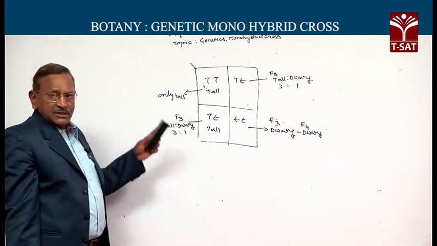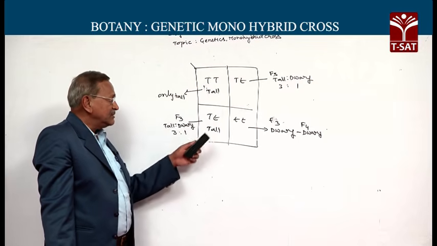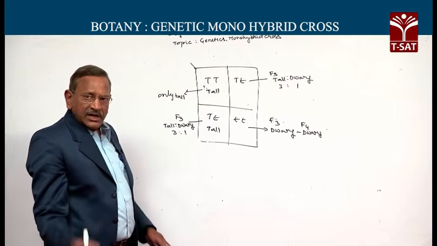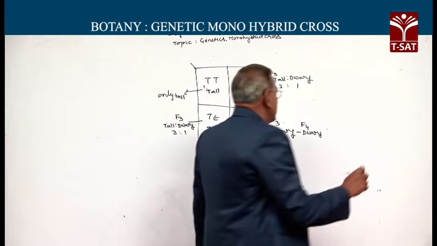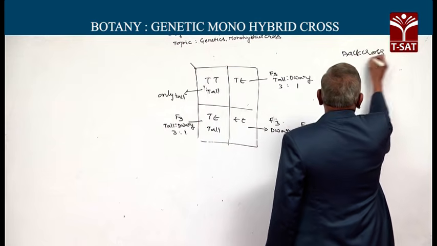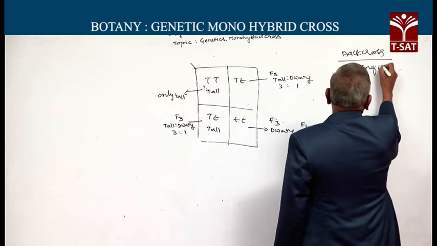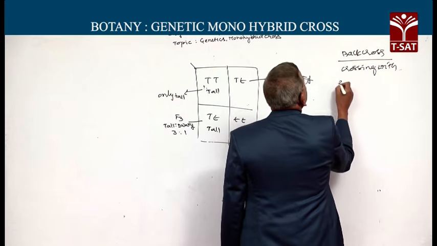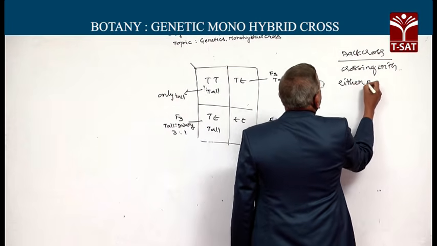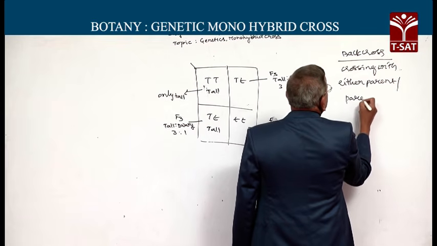and subsequent generations also. To identify which is homozygous tall, which is heterozygous tall, Mendel devised what is called backcross, and backcross is crossing with either parent or parent type.